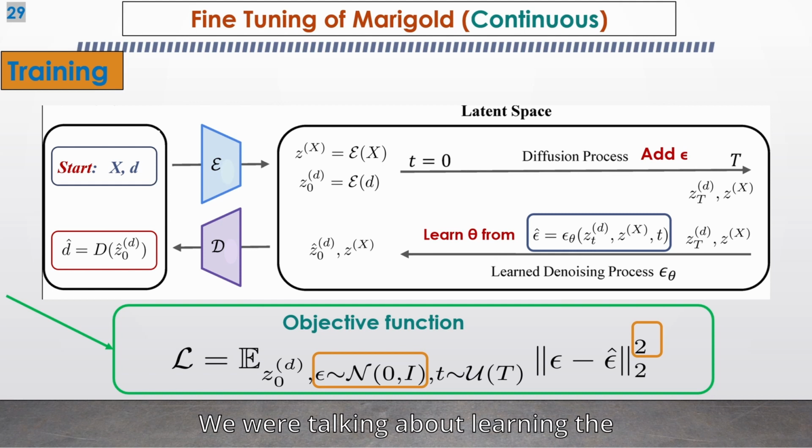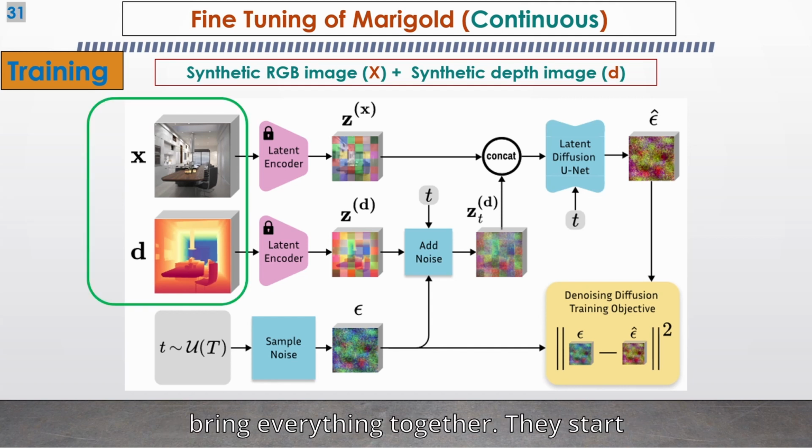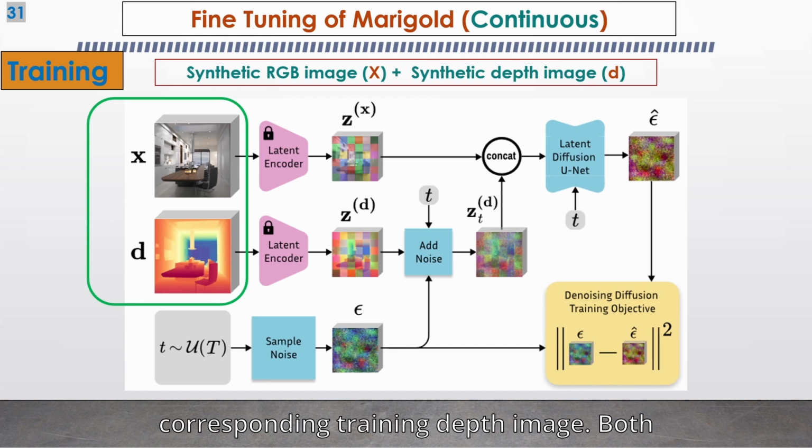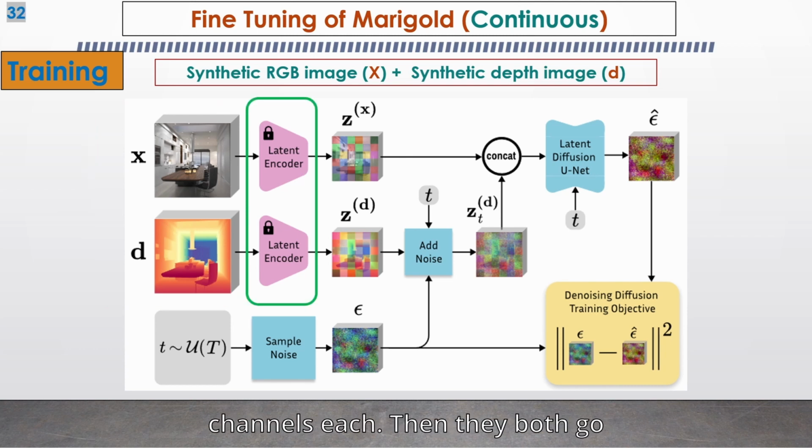We were talking about learning the parameter theta, and this is the objective function to be minimized. It considers the square error of the predicted noise as well as the noise distribution. Now we bring everything together. They start with a training image and its corresponding training depth image. Both are synthetic. The channels of the depth image are duplicated from 1 to 3, and the input of the model is doubled to take in two images of three channels each.